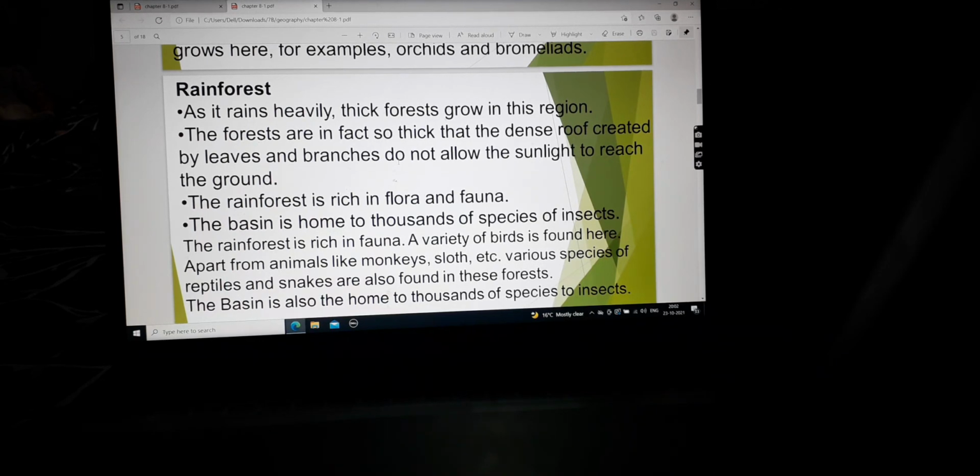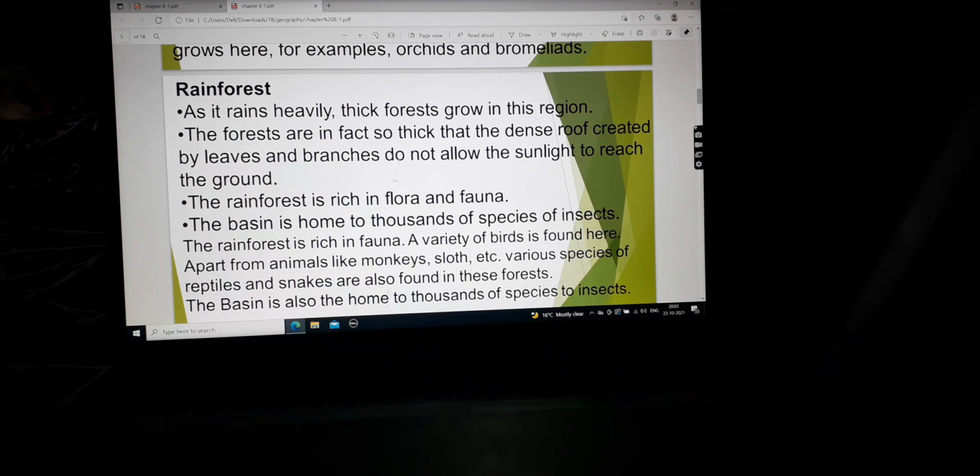The forest is rich in flora and fauna. So now the rainforest of the Amazon is rich in flora and fauna. Flora means plant life and fauna means animal life. The basin is home to thousands of species of insects. Now, as it is a very thick forest and there is a lot of flora and fauna, even insects survive in such a climate. And therefore, there are many species which can be found in the Amazon forest or in the rainforest area.